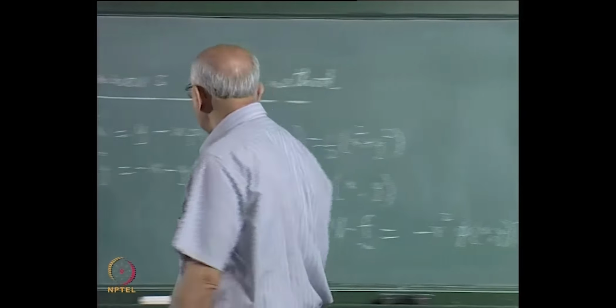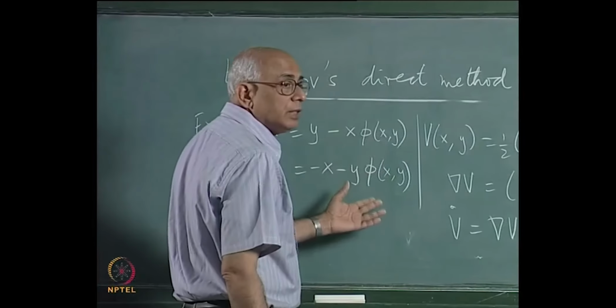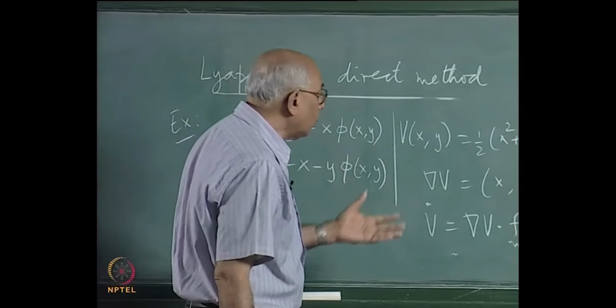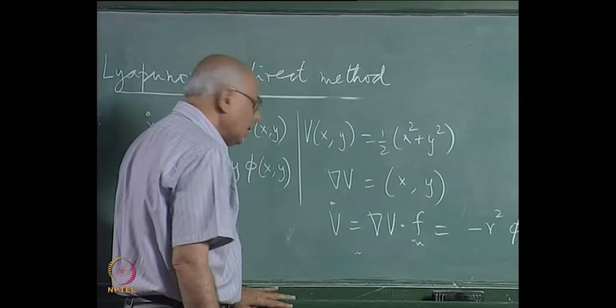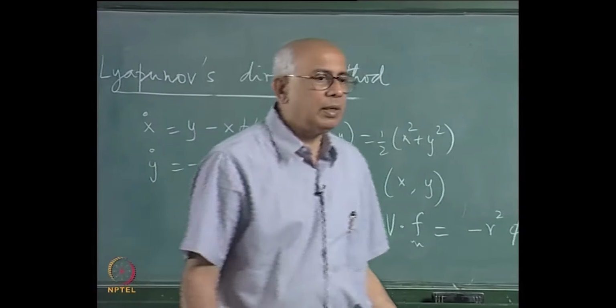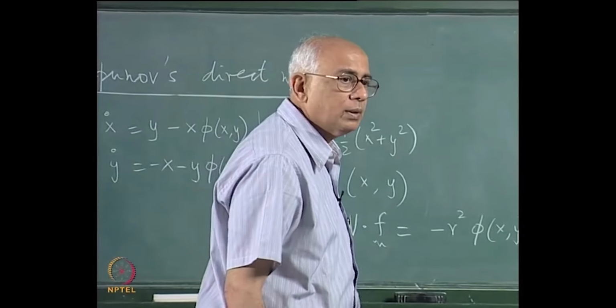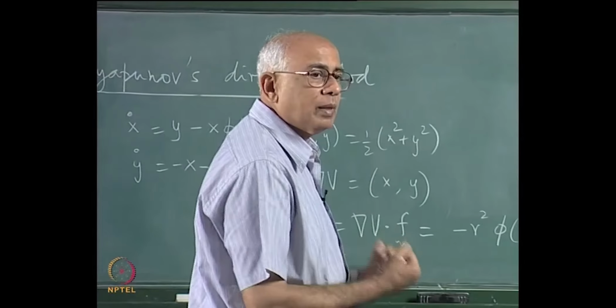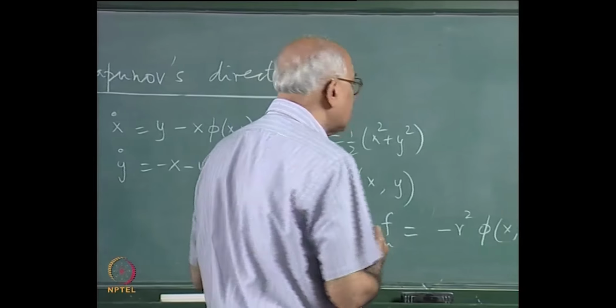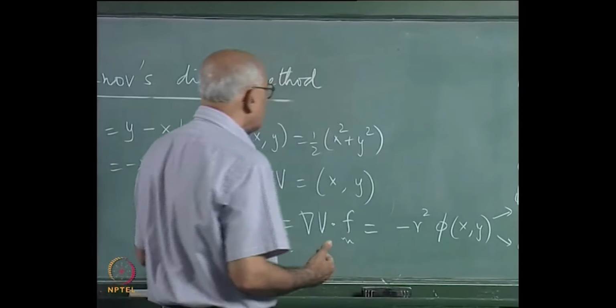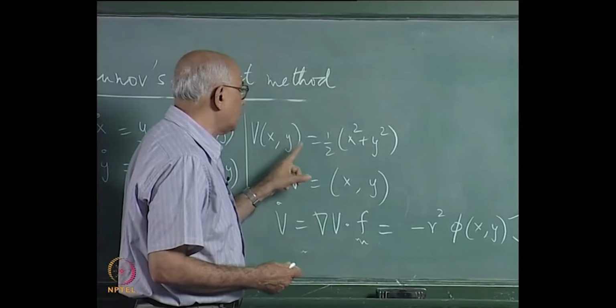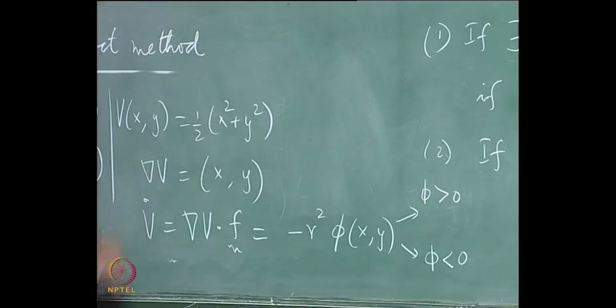So without further analysis, depending on what this function does and the fact that I know such a Lyapunov function exists, I am able to make this statement about the stability of the critical point. So this is the power of Lyapunov's method, direct method. It is called Lyapunov's second method or direct method because it depends on your clever choice of these functions here.